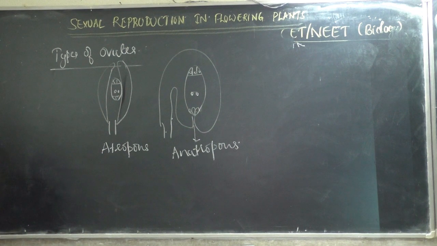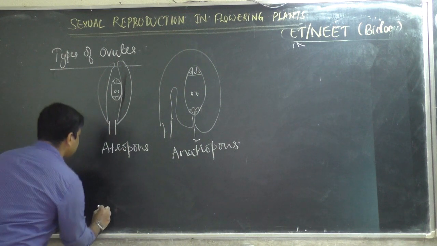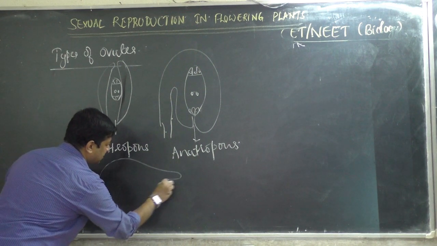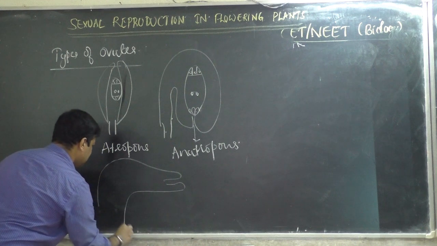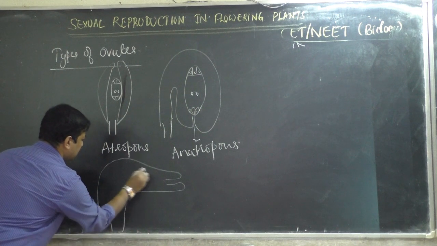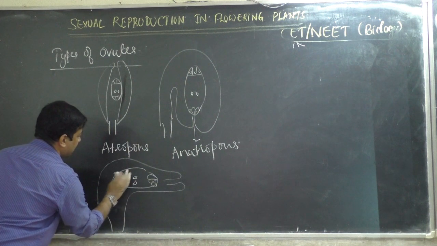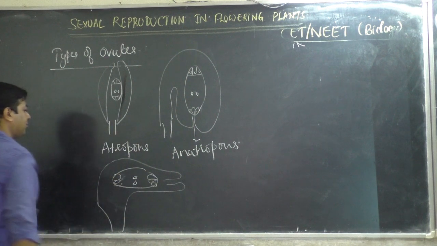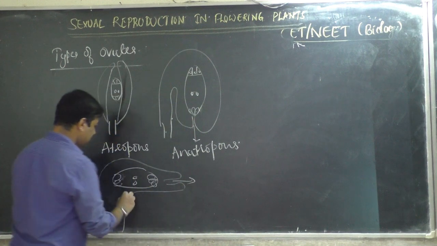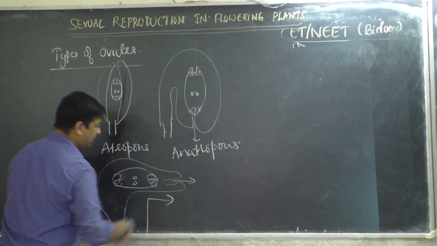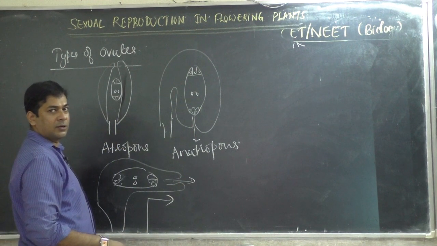Then if it is perpendicular, 90 degrees, then it should be called campylotropous. 90 degrees means like this. The embryo sac is here, the micropyle is here, the hilum is here, so it is exactly 90 degrees.